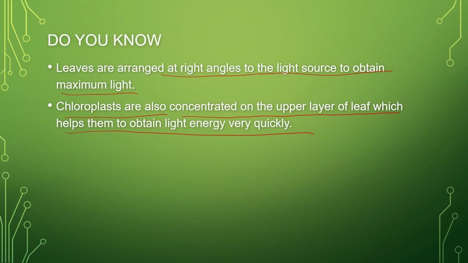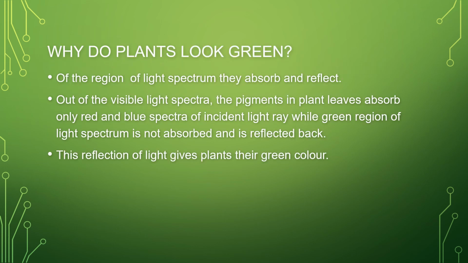So let us move on to the last slide, where we have another important fact you should know. Why do plants look green? Plants look green because of the region of the light spectrum they absorb and reflect. Out of the visible light spectrum, the pigments in plants absorb only the red and the blue spectra of incident light, whereas the green region of the light spectrum is not absorbed at all. It is reflected back, and this reflection of light gives plants their green color.